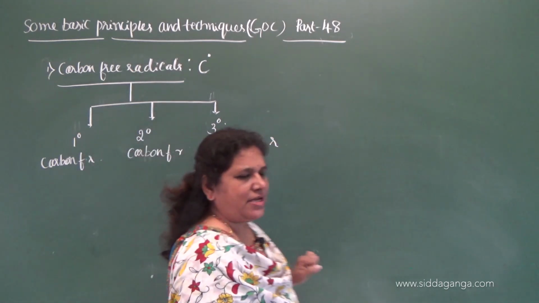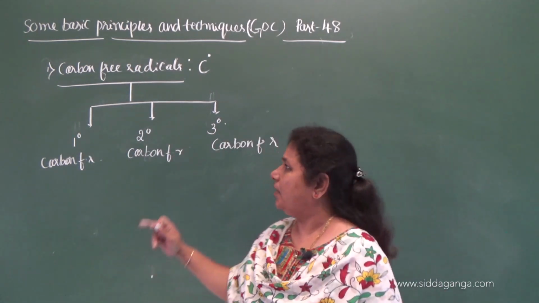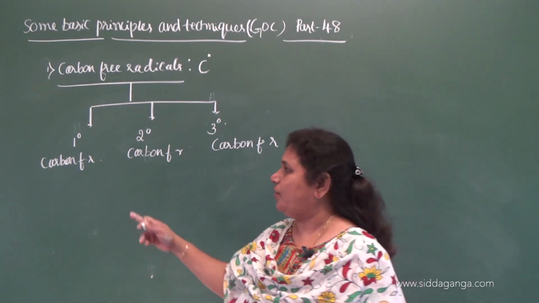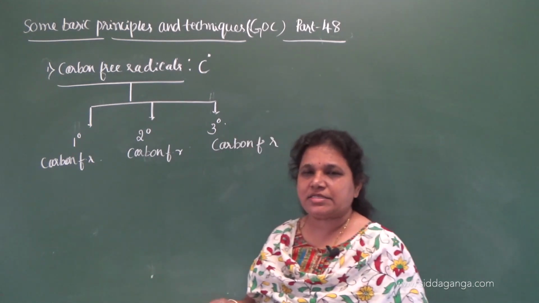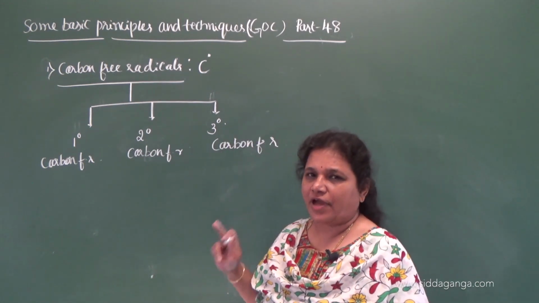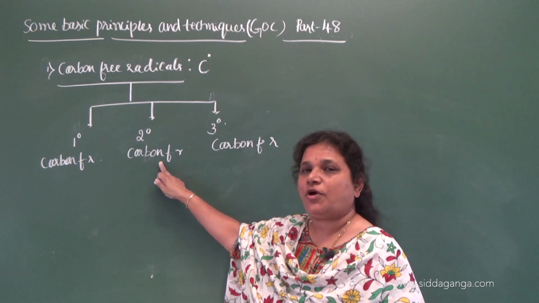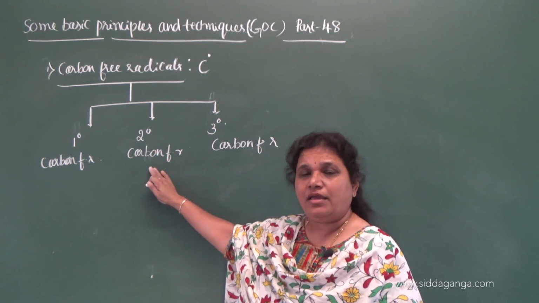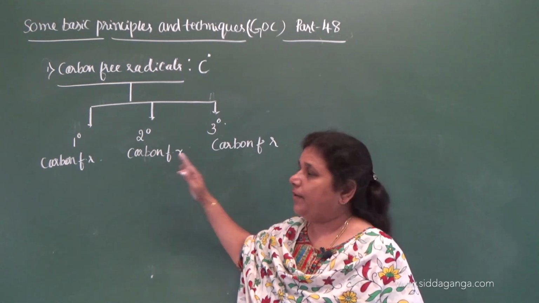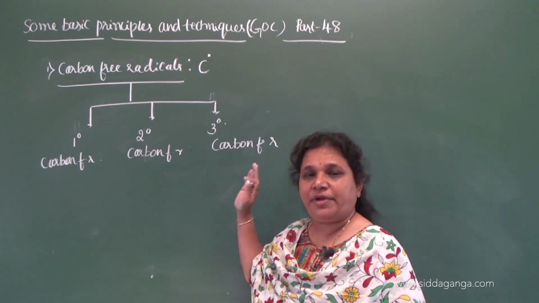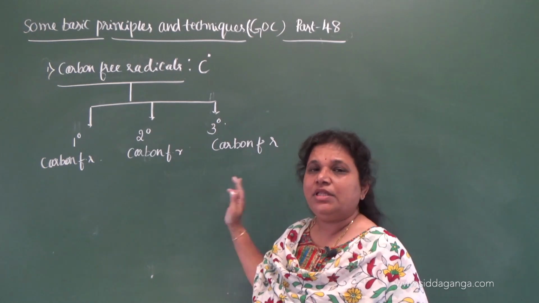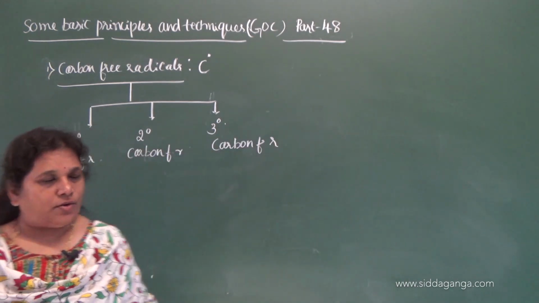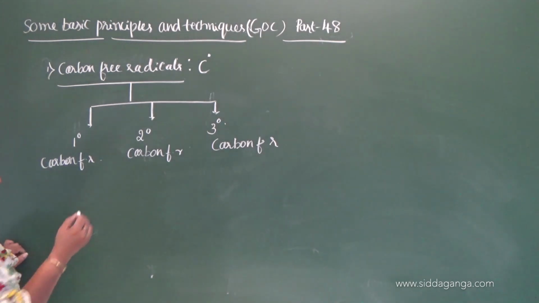What do you mean by primary, secondary? Very simple. If the carbon containing the unpaired electron is bonded to only one carbon, then it is called a primary carbon free radical. If it is bonded to 2 carbon atoms, then it is called a secondary carbon free radical. If a carbon containing the unpaired electron is bonded to 3 other carbon atoms, then it is called a tertiary carbon free radical. Okay, now let me represent this.